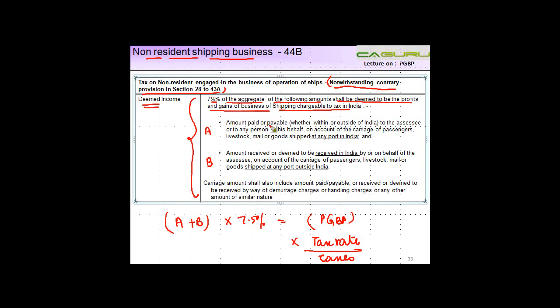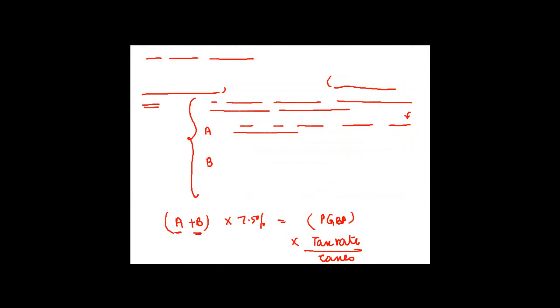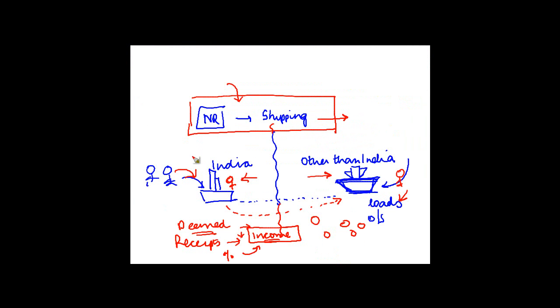Right? So what are these amounts? What is A and what is B? Let us see that. Amount paid or payable, whether within or outside of India, to the assessee. Assessee is whom? The shipping company, or to any person on his behalf. You may pay the payment to him, or, for example, because this guy is operating outside India, let's say there is some agent in India who collects the money on his behalf.